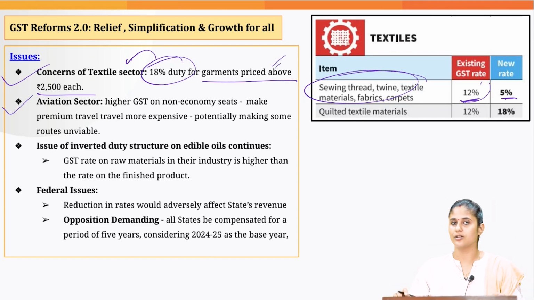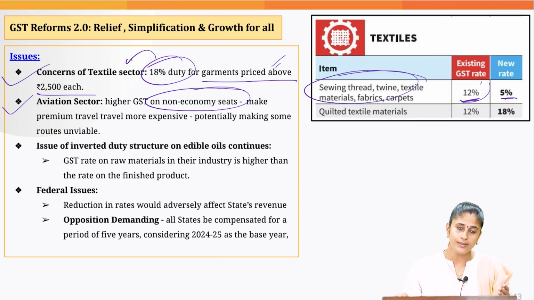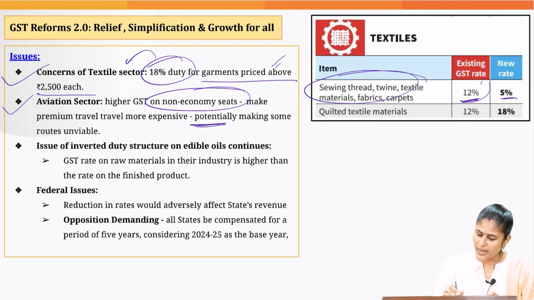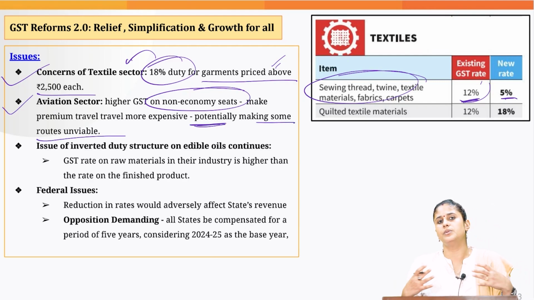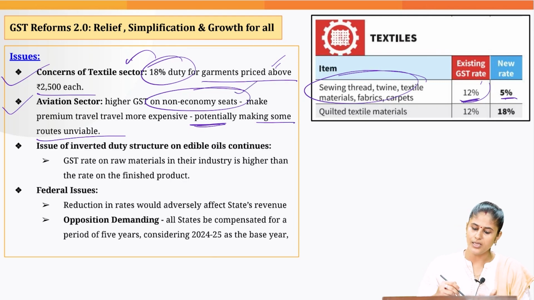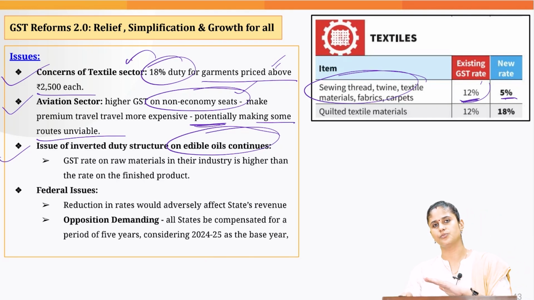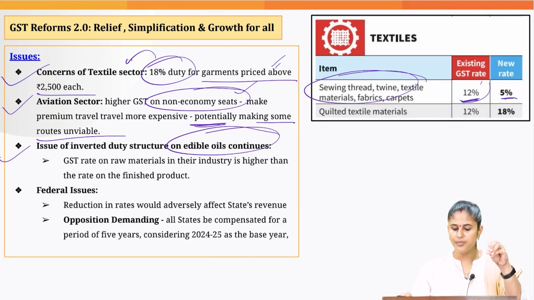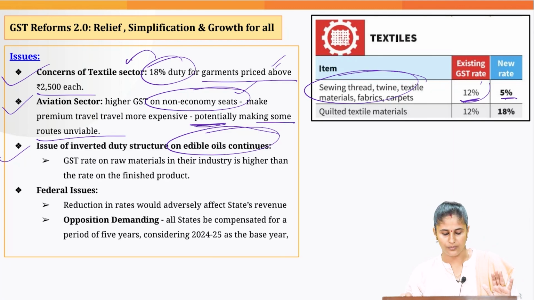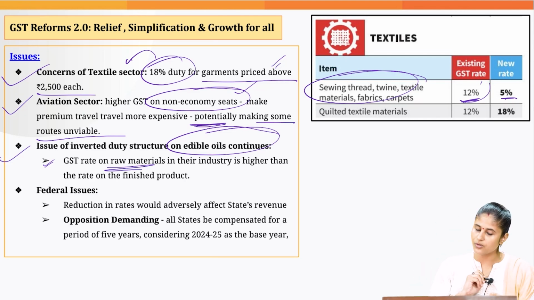Then the aviation sector has also raised concern that higher GST on non-economy seats is going to make premium travel more and more costly. Ultimately, it might make some routes unviable because people would not prefer buying non-economy seats, or business class seats. Then the edible oil or the vegetable oil sector has pointed out that when it comes to the edible oil market, therein the issue of inverted duty structure is still pertinent. We have understood what is inverted duty structure, wherein the tax rate is higher on raw material as compared to the finished products.